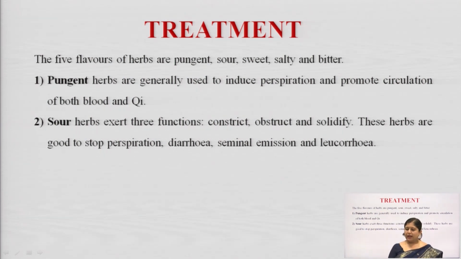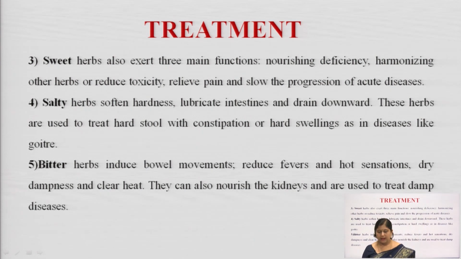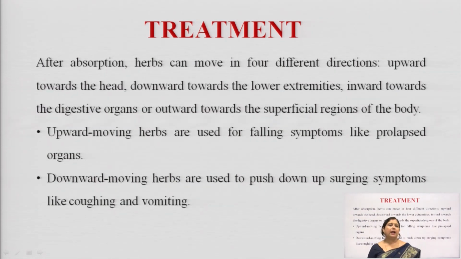And the treatment can be like you can give pungent herbs to induce perspiration and promote circulation, or you can give sour drugs which help the functions of constriction, obstruction or solidifying, like if he is suffering from diarrhea, then you can help in solidifying the internal substances. So, treatments can be given, we can use sweet herbs, salty herbs, bitter herbs. These sweet, salty and bitter herbs are correlated to the cold, cool, warm and hot nature, okay, and that is how they are given for the treatment.